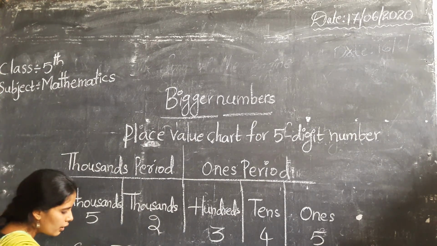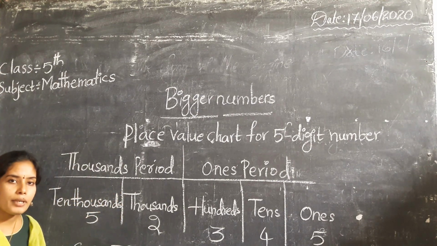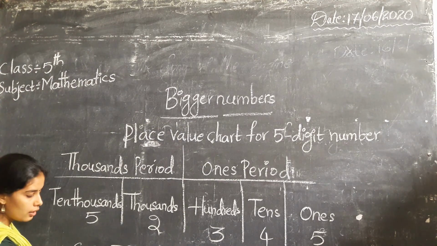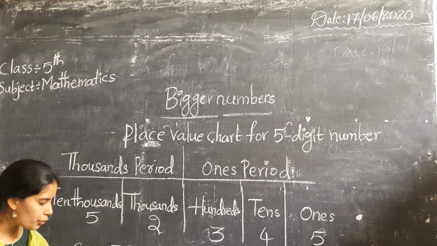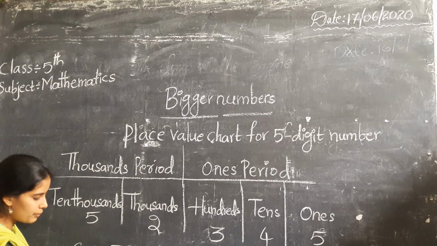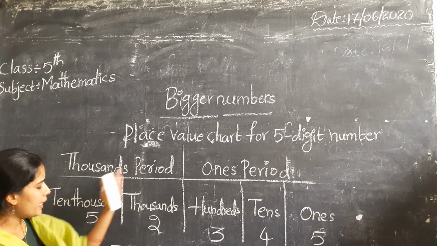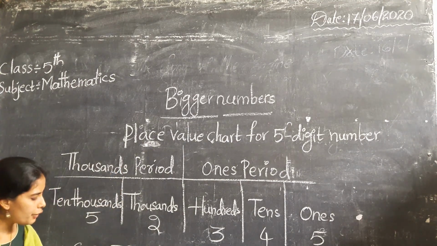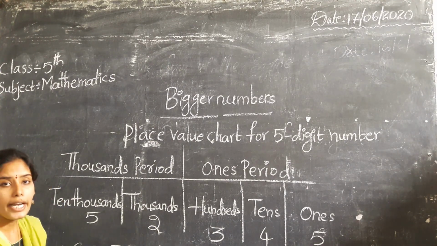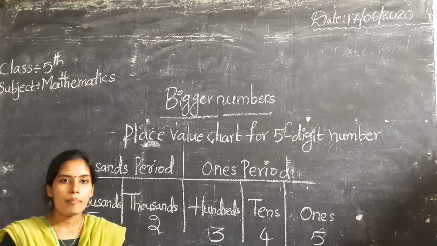Can you say one more? How to read this number, children? Where do I put the comma? After the 2. Yes, after the 2 we have to put a comma. Why? Because ones, tens, hundreds is a separate group, and thousands and 10,000s is a separate group. So to divide the periods, we use the comma. How to read? 32,523. This is about the place value chart for 5-digit number.